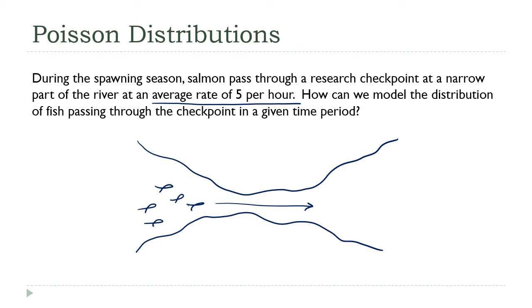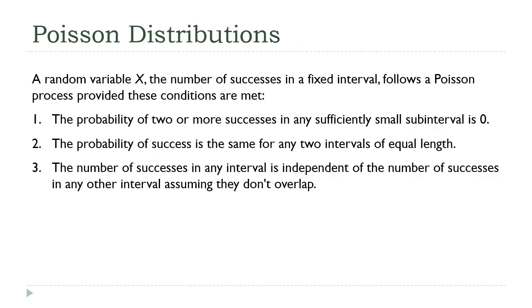It's named after the French mathematician Simeon Denis Poisson. So, just like we saw with the binomial distribution, there are some requirements that have to be met. The first one here is a little technical, but what it's saying is that it isn't possible for 2 events to happen at the same time. That's why in my salmon example, the channel had to be narrow, so that only 1 fish could pass through at once. Second, the probability of success can't change over time.